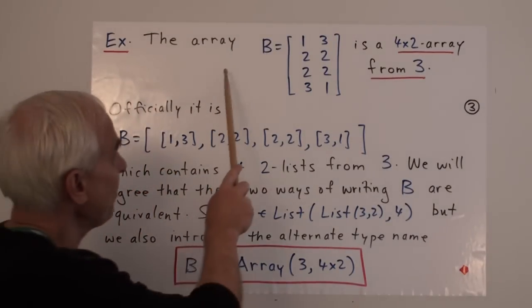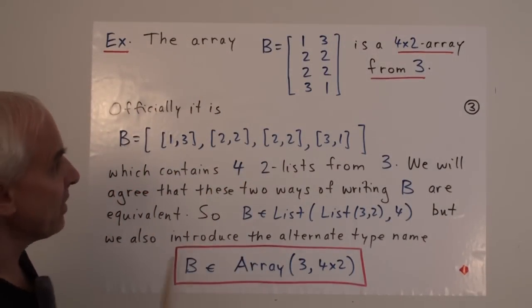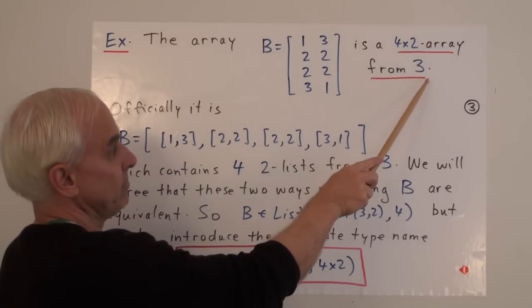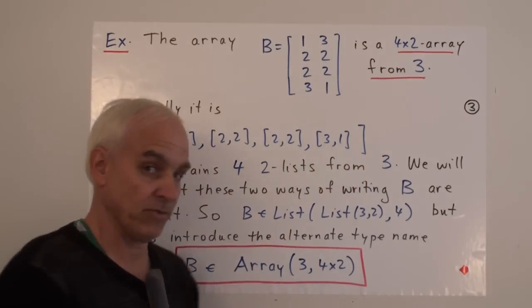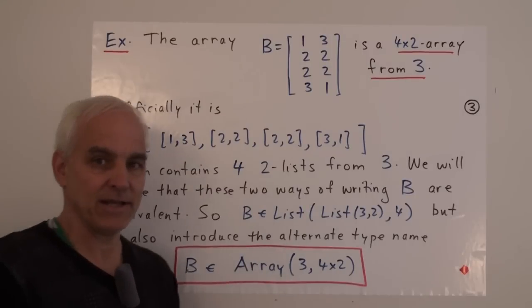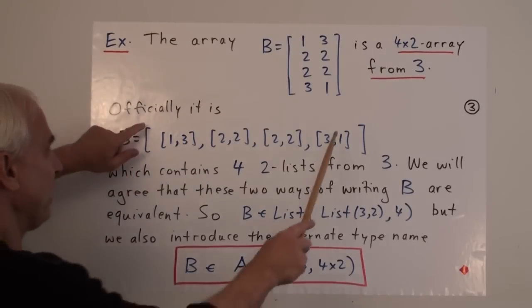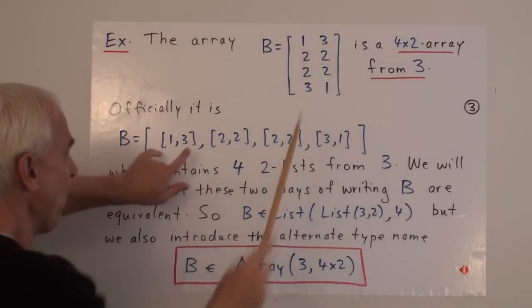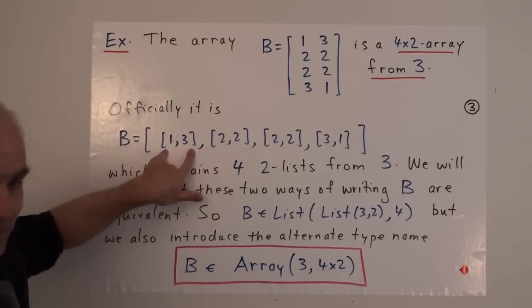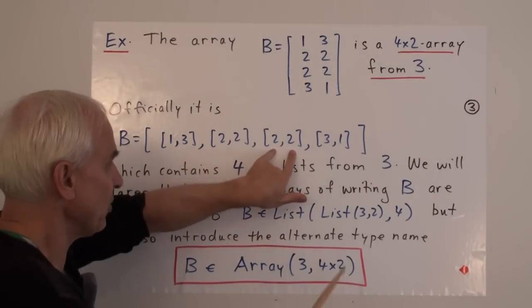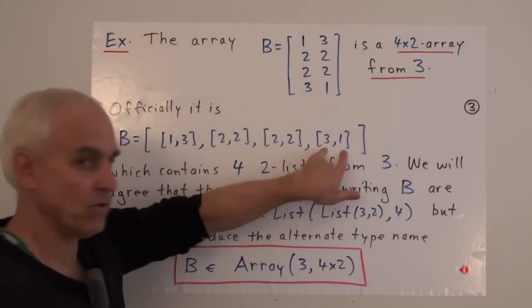So here's another example. This array, B, is a 4 by 2 array from 3, because all the entries are between 1 and 3. Officially, as a list of lists, we would write it down in list notation with square brackets, and then list the first row as a 2 list, and then the second row as another 2 list, the third row as another 2 list, the fourth row as another 2 list.